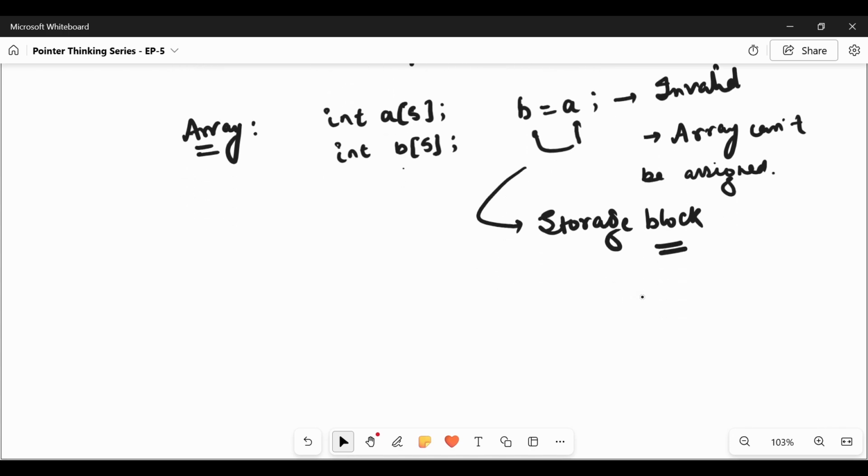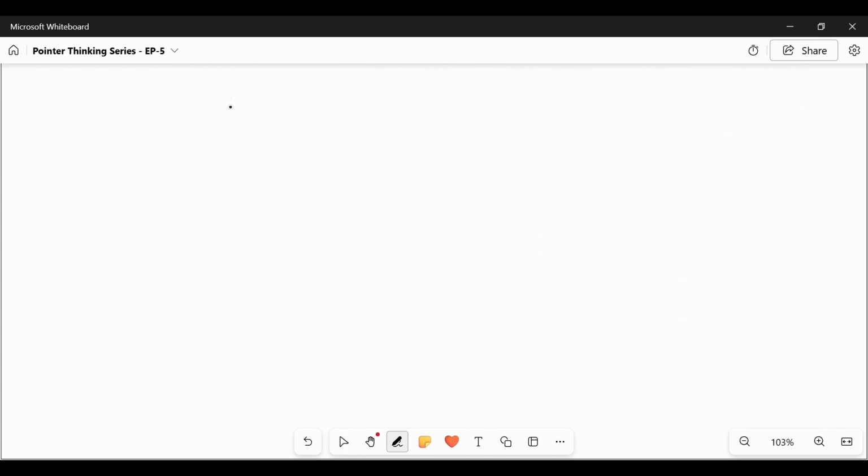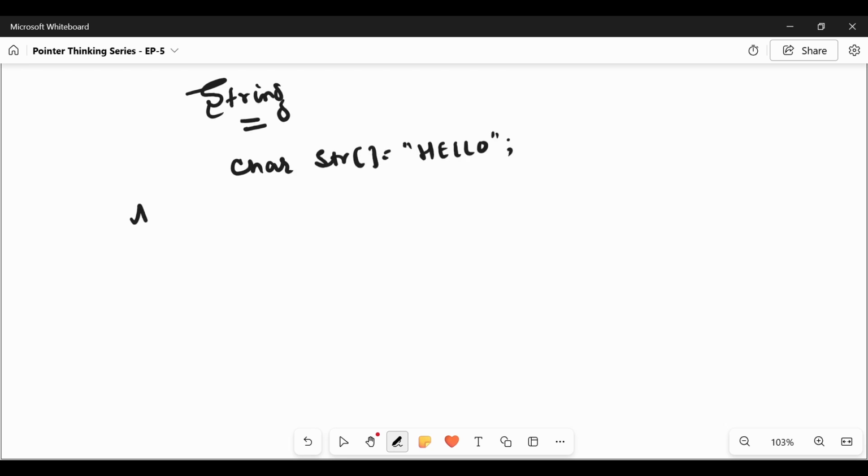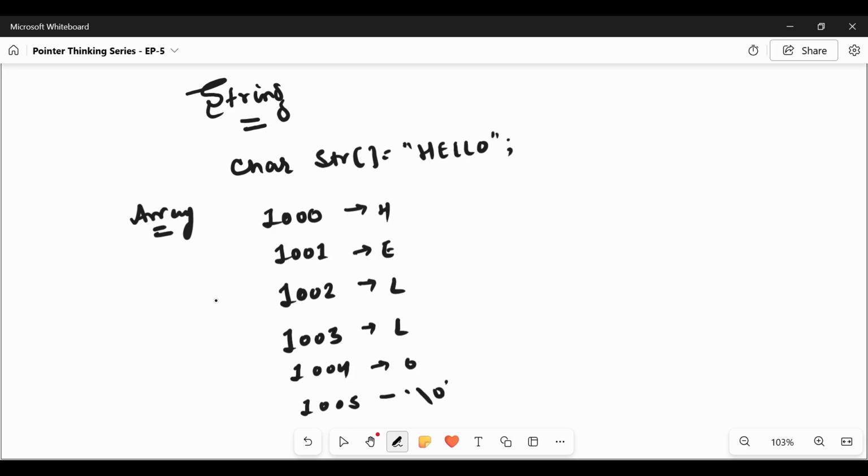Similarly, let us see how strings are treated by array and pointer. For example, let us have a string "hello". The array representation for the same will be characters, let us start at address 1000. This complete storage belongs to the array, whereas if we have a ptr pointing to "hello", the pointer representation will be a ptr at some address, simply pointing to the string literal.